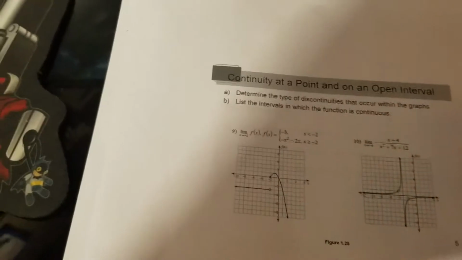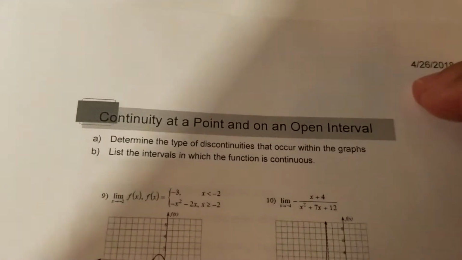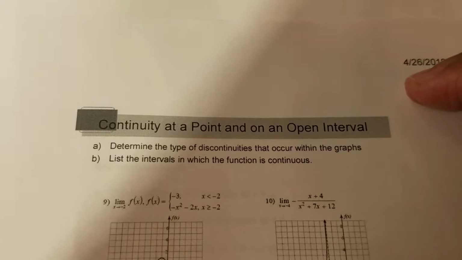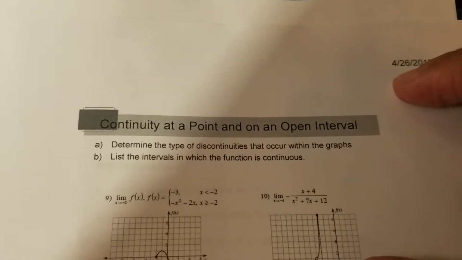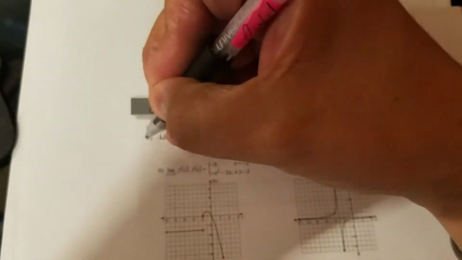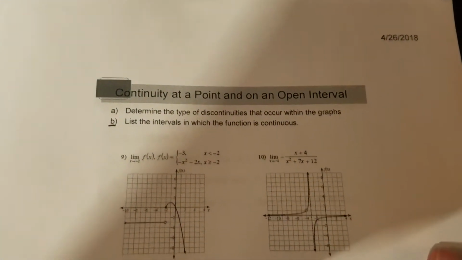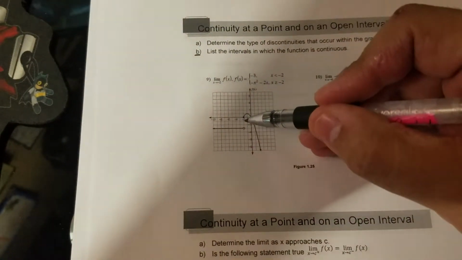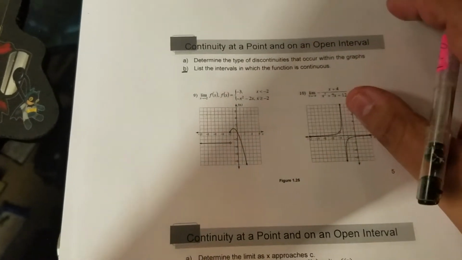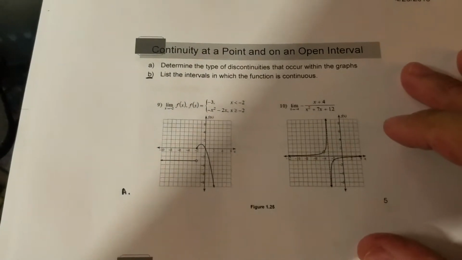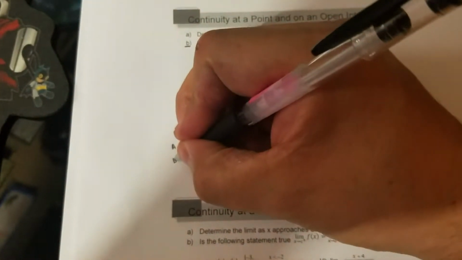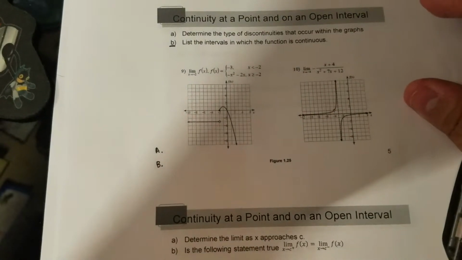So as I start to look at these examples, I'm asking, determine the types of discontinuities and the intervals where it's continuous. So right now, we're just going to concentrate on this one, because we'll come back to these, because I haven't told you what those discontinuities are called. So like right here, you see how I jumped? That's discontinuous right there. And we'll talk about those soon. So don't worry about that part right now.